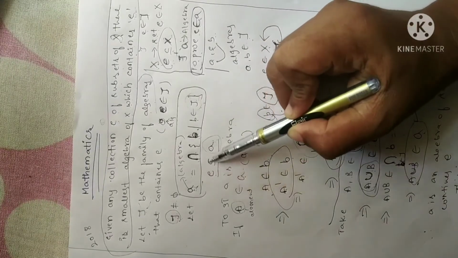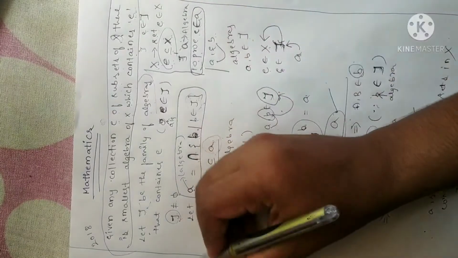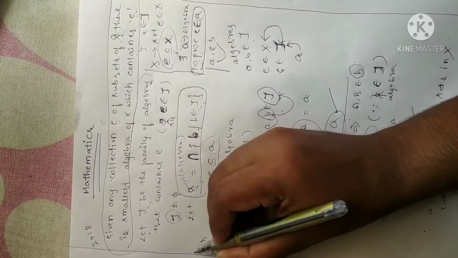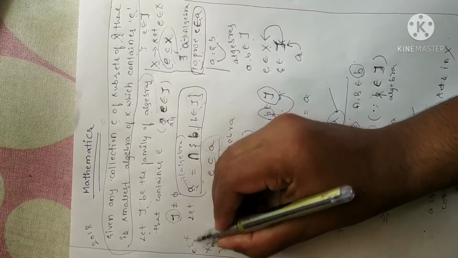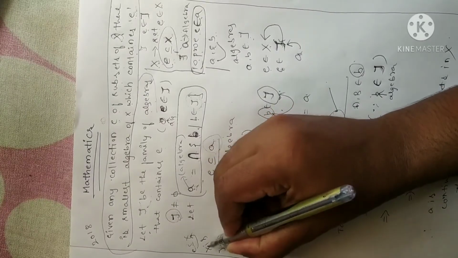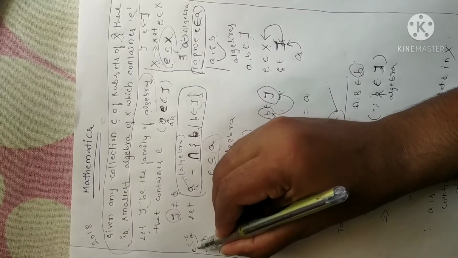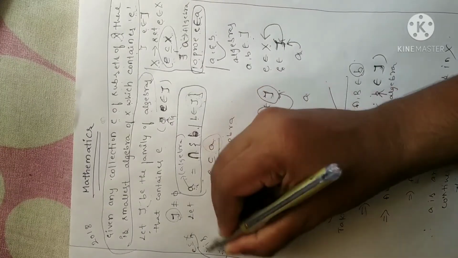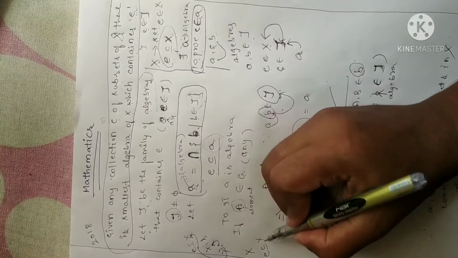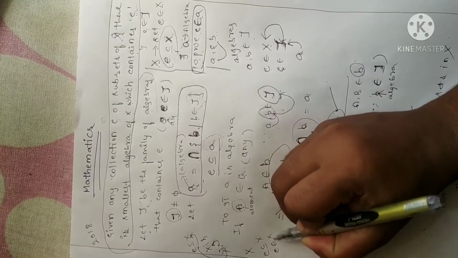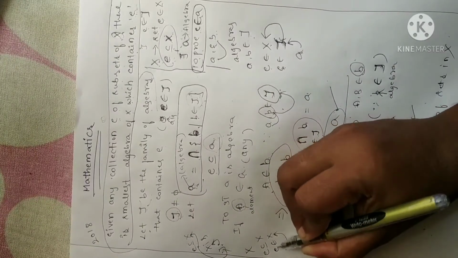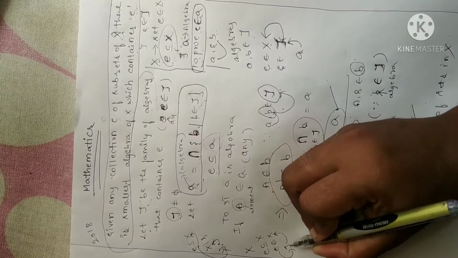This implies E is clearly a subset of A. Why? Because X is a set, tau is an algebra on X, and E is a subset of X. Since E is a subset of X, I can write E belongs to X. Similarly, tau is an algebra on X, so E will belong to tau as well. I am repeating once again: X is a set, so E is a subset of X, so E belongs to X, and tau is an algebra on X, so E should belong to tau as well.